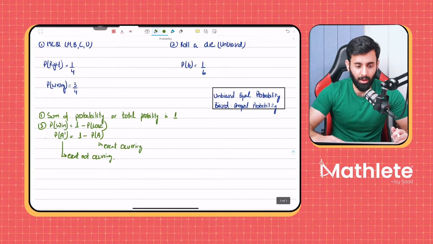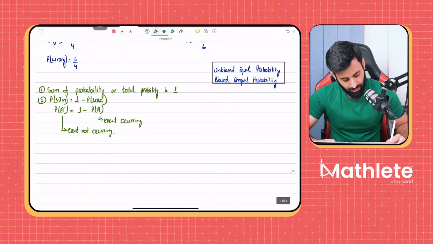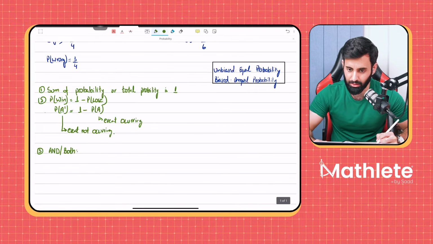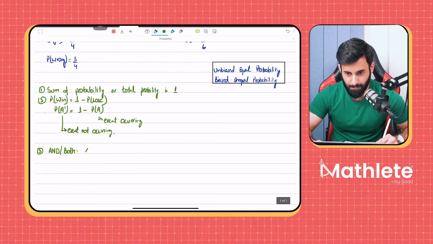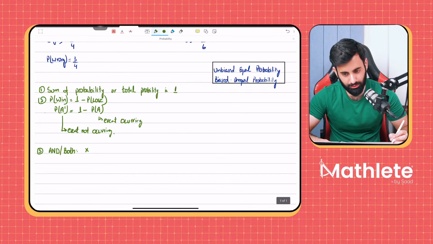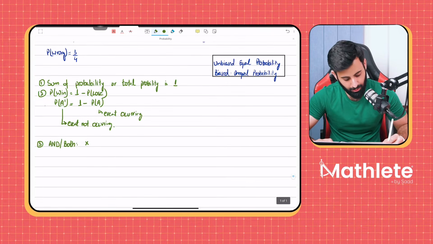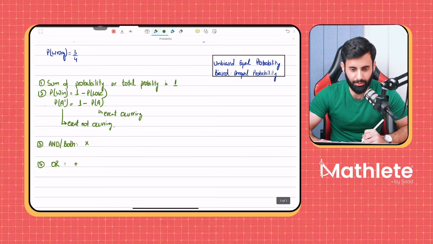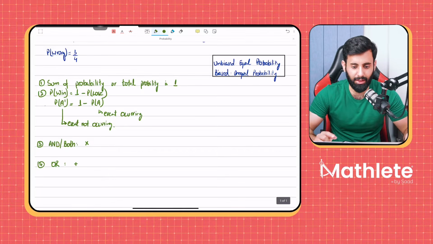Now, a couple of things to remember back from O levels. If we have the word and, or if we see the word both, what do we do to the probabilities? We multiply. That's correct. If we have the word or, in that case, what do we do? We add.